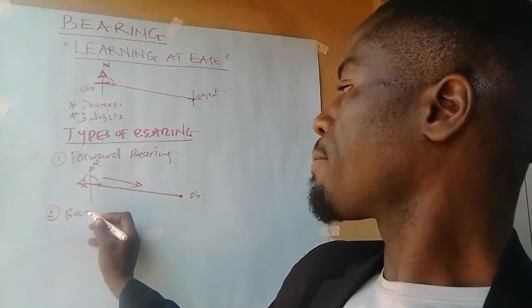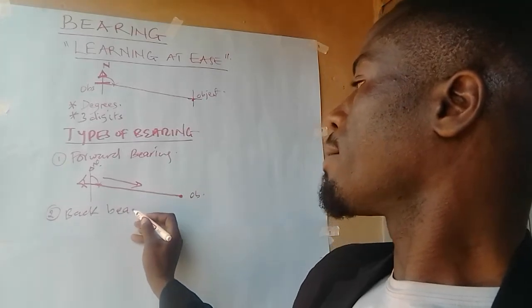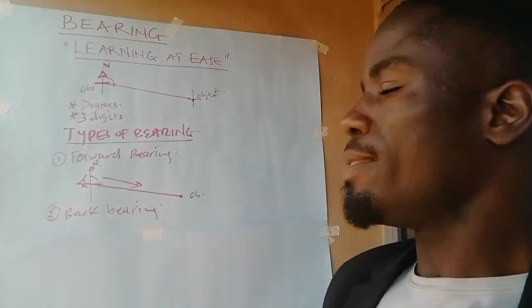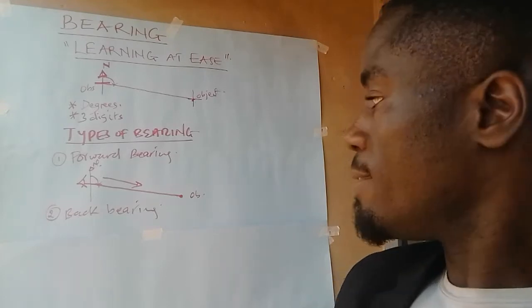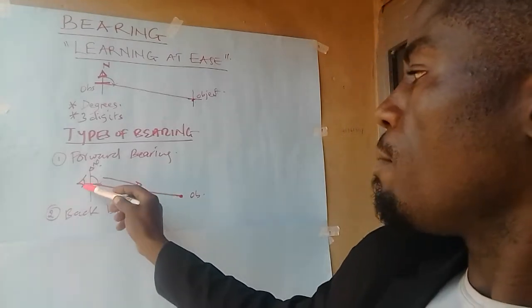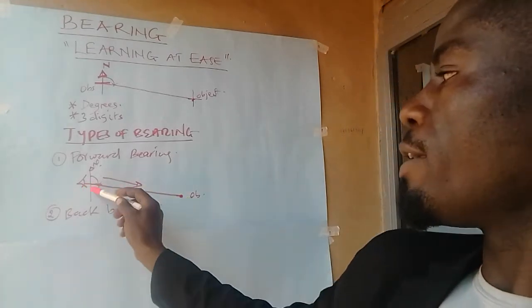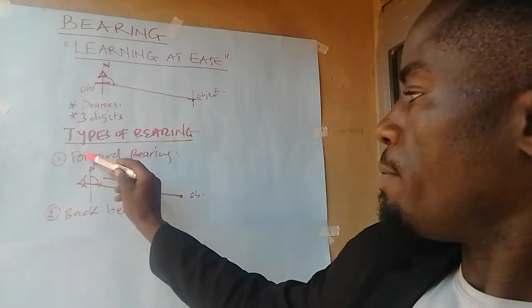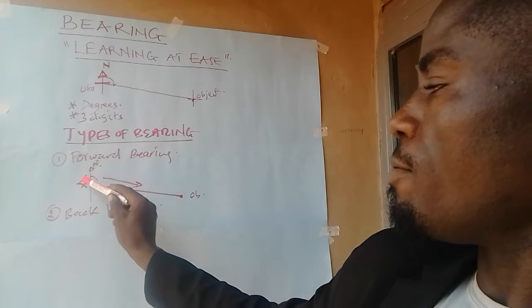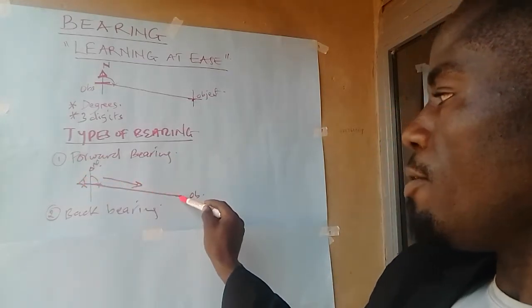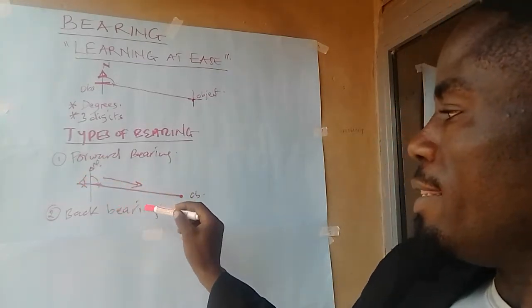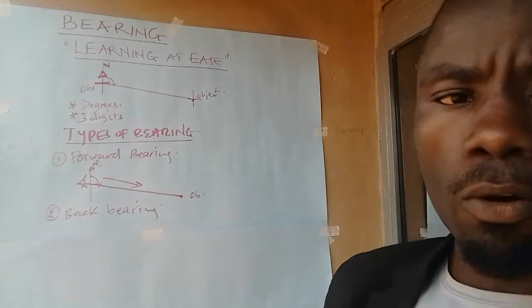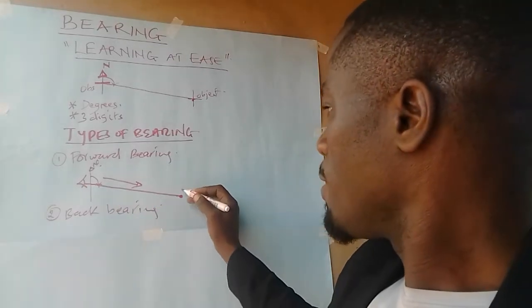Back bearing. And this one is the opposite. This is the bearing of the former observer from the object. So previously we looked at the bearing from the observer to the object. Now we want to take the back bearing, the bearing from the object to the observer, assuming that now this is the object.